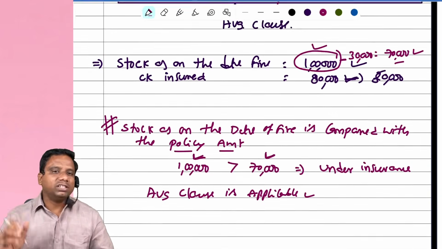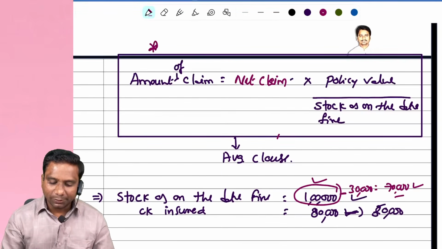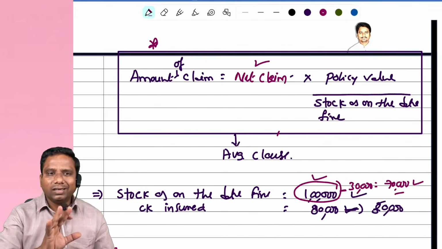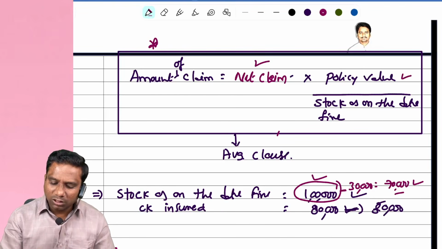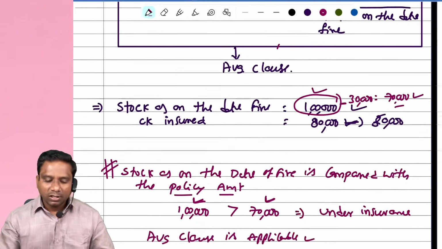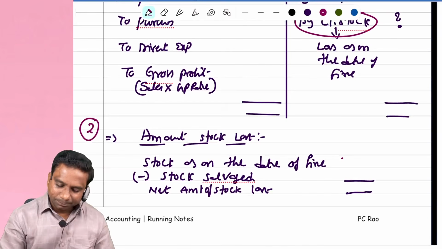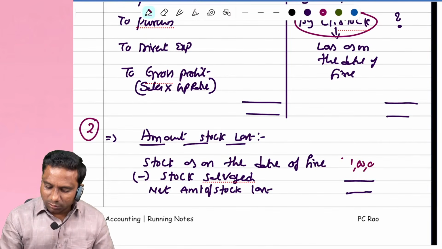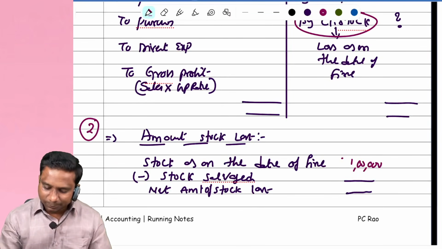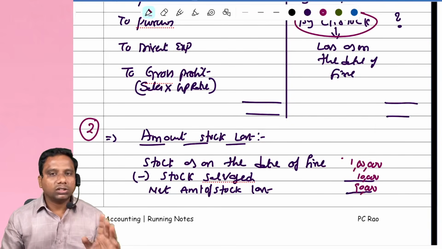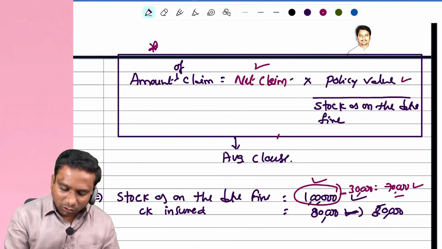Sir, how to apply this average clause, sir? Very simple. What is the formula first? Net claim into policy value divided by stock as on the date of fire. Suppose in our example, what is the stock as on the date of fire? 1 lakh. Stock salvaged how much? 10,000. And what is the net amount of stock lost? 90,000.